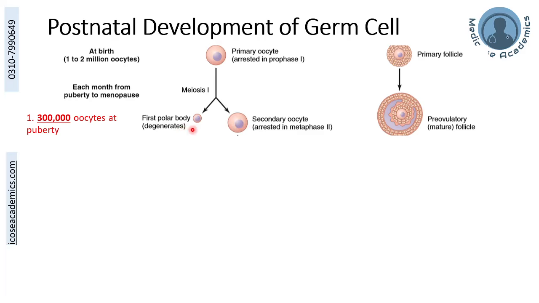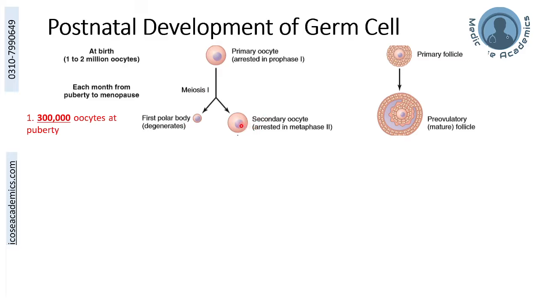And this is different from the male reproductive physiology, where primary spermatocytes produce two secondary spermatocytes and then four spermatids are produced, whereas in the females, polar bodies are produced, and from a primary oocyte, one mature ovum will be formed ultimately. So every month, a few, 5 to 10 primary oocytes will complete their meiosis 1 and convert into secondary oocytes.